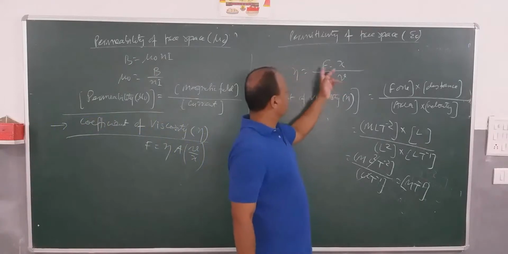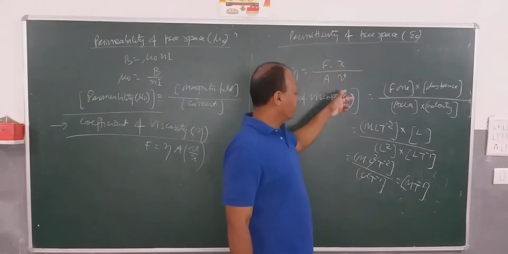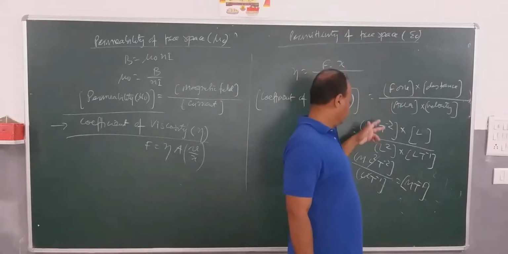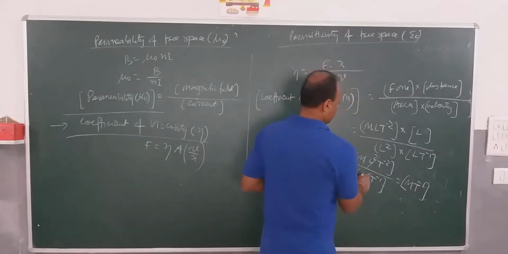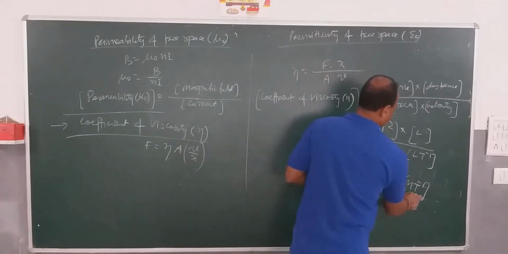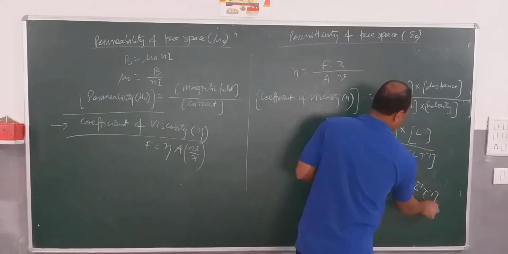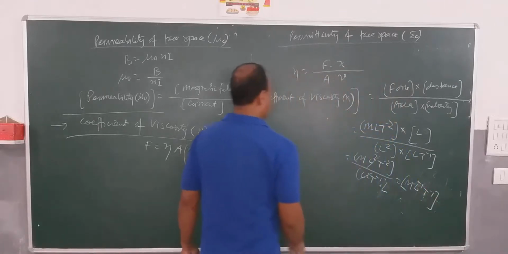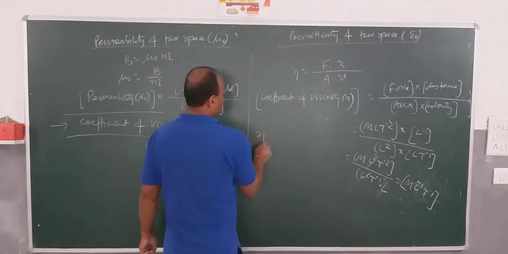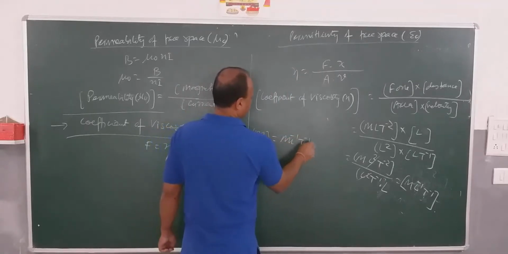We use this equation, force into X divided by A into V. We put in the formulas here, and one L is left. So it will become M L to the power minus 1, T to the power minus 1. So here we write eta is equal to dimensional formula M L to the power minus 1 T to the power minus 1.